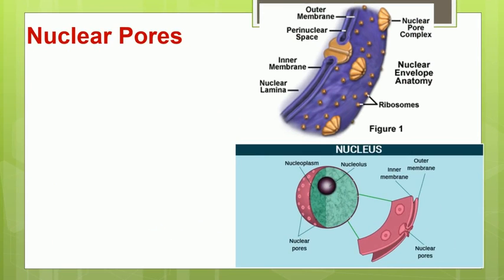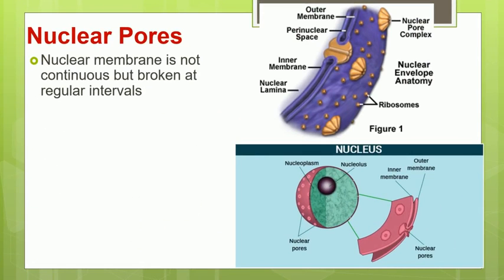Now let us study the structure of the nuclear pores. As we have seen, the nuclear envelope is not continuous. You can see there are gaps in between, and these gaps are the nuclear pores.